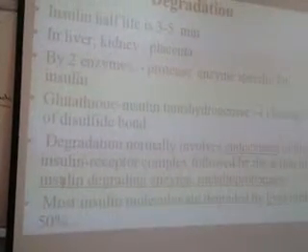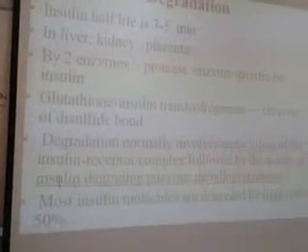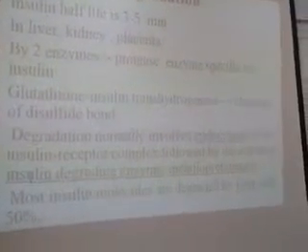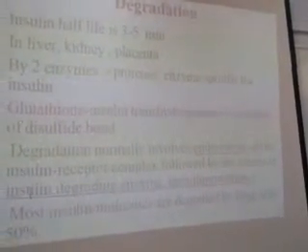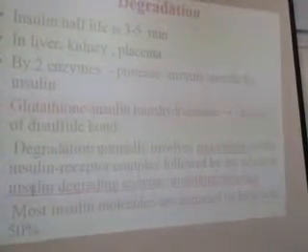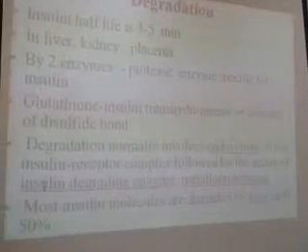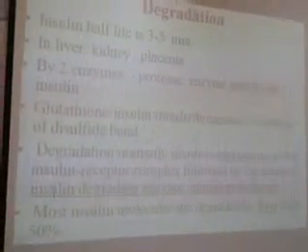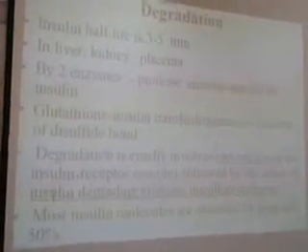Degradation normally involves endocytosis, while secretion is by exocytosis. Degradation is by endocytosis of the insulin receptor complex, followed by the action of the insulin degrading enzyme, which is a metalloproteinase. Metalloproteinase means this enzyme is linked with metal, so that's why it's called metalloproteinase. Most insulin molecules, 50%, are degraded by liver cells.